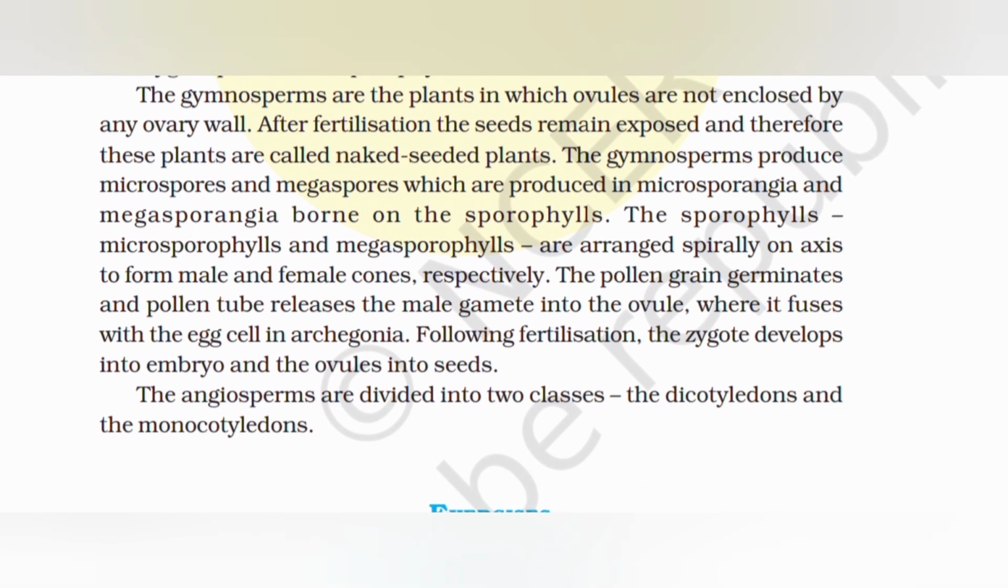The gymnosperms are plants in which ovules are not enclosed by any ovary wall. After fertilization, the seeds remain exposed, and therefore these plants are called naked seed plants. The gymnosperms produce microspores and megaspores, which are produced in microsporangia and megasporangia borne on sporophylls. The microsporophylls and megasporophylls are arranged spirally on an axis to form male and female cones respectively. The pollen grain germinates and the pollen tube releases the male gamete into the ovule, where it fuses with the egg cell in the archegonia. Following fertilization, the zygote develops into an embryo and the ovule into a seed.